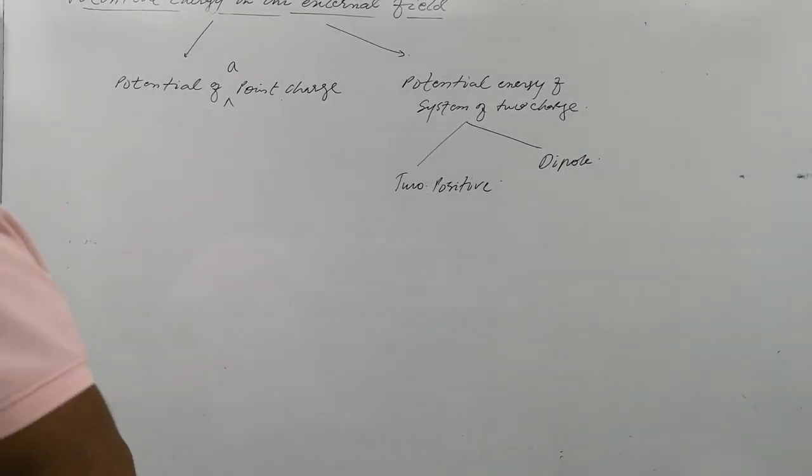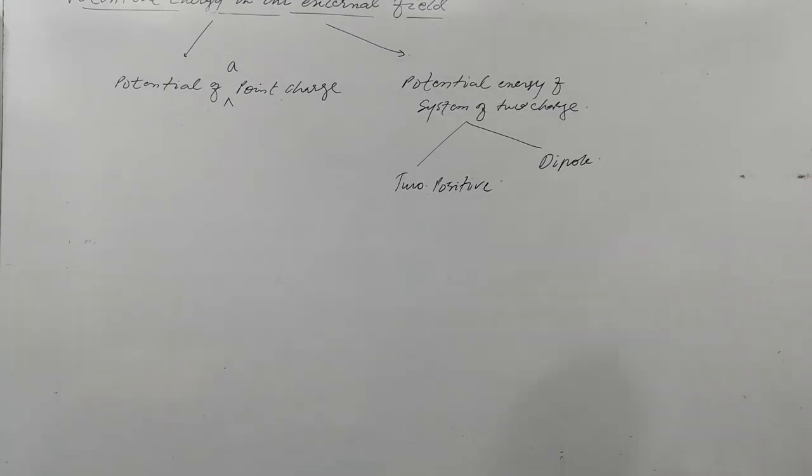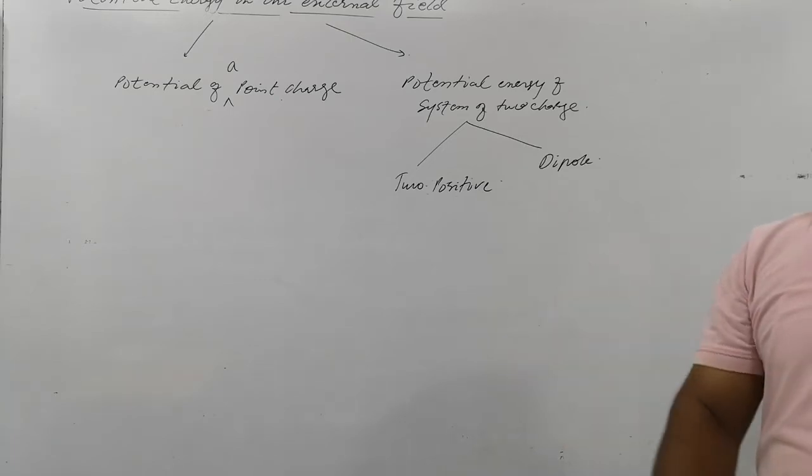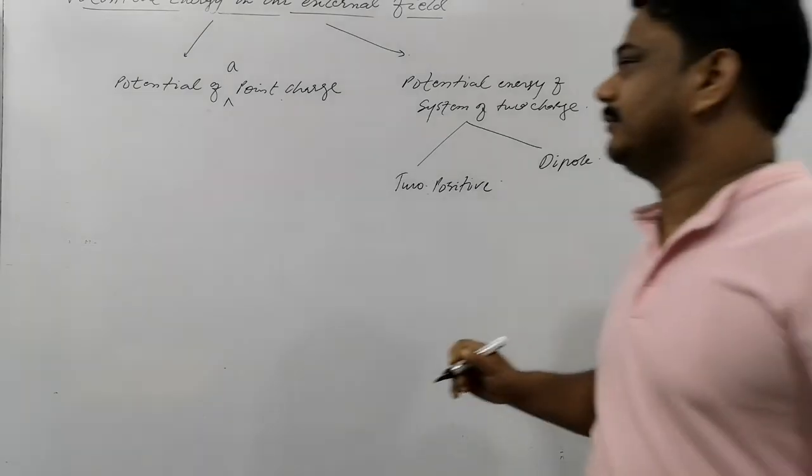If you solve the numerical, that will help you to understand the concept rightly. If you have not got the concept very clearly in the class, you cannot solve the numerical. And if you have the right solution, it means you got the concept very clearly. See that: determine the electrostatic potential energy of a system consisting of two charges. In the system, how many charges are there? Two charges: 7 microcoulomb and minus 2 microcoulomb.